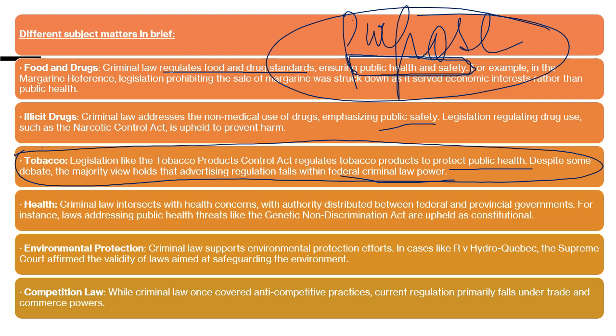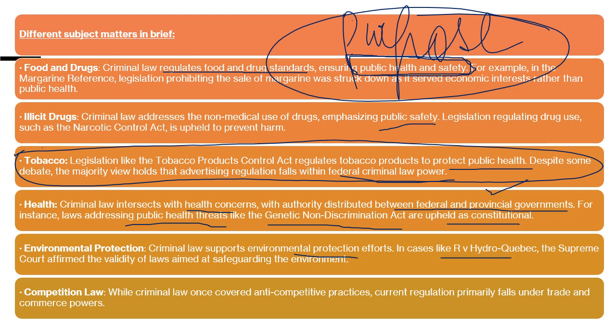So health, 100%. Law intersects with health concerns, with authority distributed between the federal and provincial governments. Laws addressing public health threats, like the Genetic Non-Discrimination Act, are constitutional. Wherever private matters come into the picture, there you can see that sometimes provincial governments can enact. Environmental protection: criminal law supports environmental protection efforts, like we have the R. v. Hydro-Québec case.